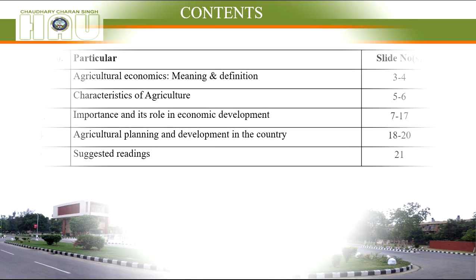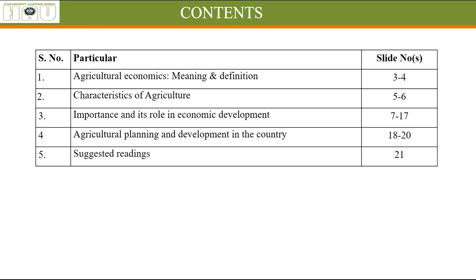So let's begin. These are the contents of this lecture. We will be studying what we mean by agricultural economics and how different authors have defined it. What are the characteristics of agriculture? Peculiar characteristics which differentiate it from a manufacturing sector. What is the importance of agriculture and its role in our economic development? What is agricultural planning? What has been done so far in terms of agricultural planning and development in the country, and what has been its contribution in the development of the country so far? And in the end, some suggested readings for this chapter.